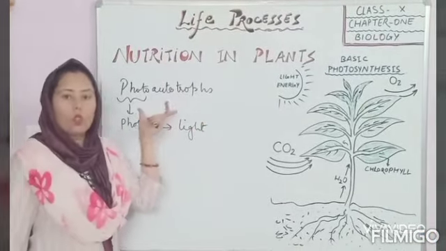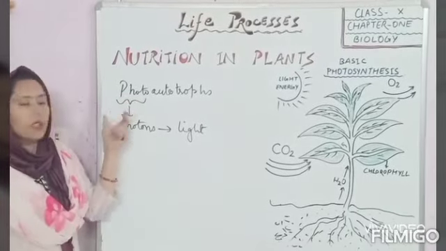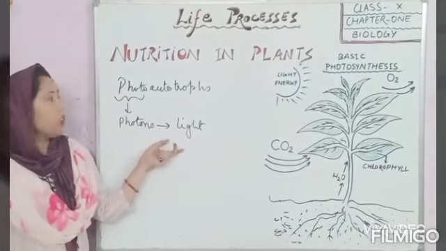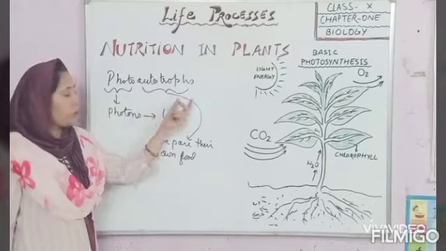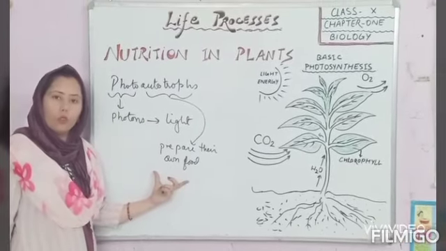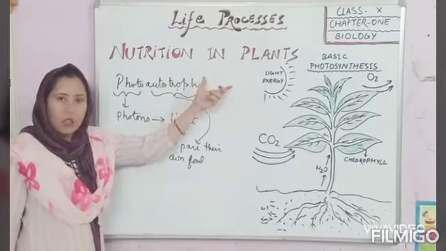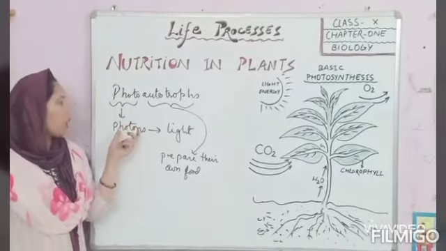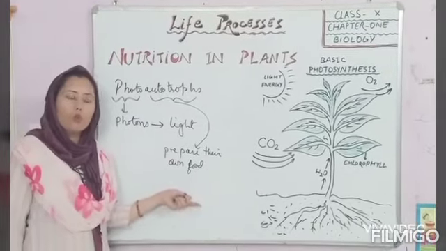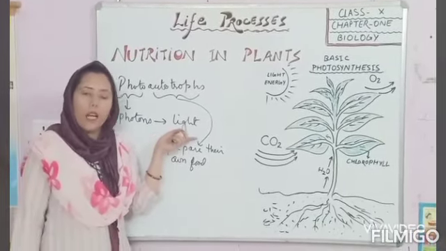Plants are photoautotrophs. Autotrophs prepare their own food. So plants are photoautotrophs, that means they prepare their own food with the help of light.